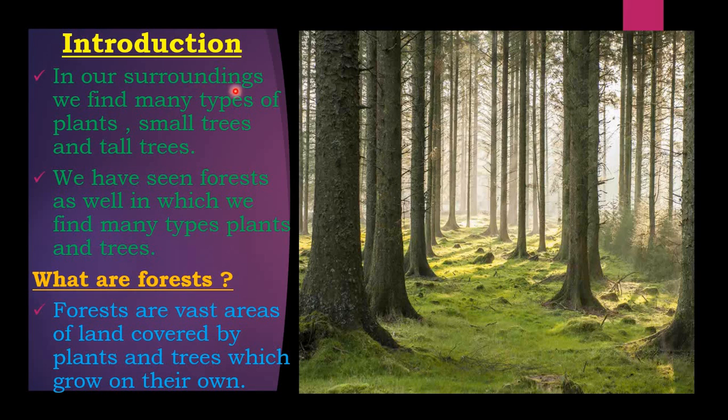This we find as we travel, as we go, or as we live. So we find many types of plants, small trees and even tall trees, beautifully formed, a very good place. You feel like being there. Such beautiful trees.